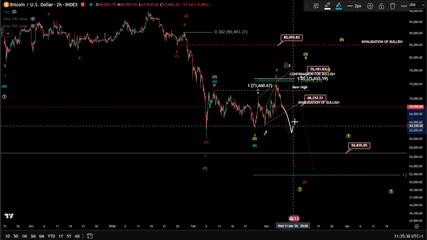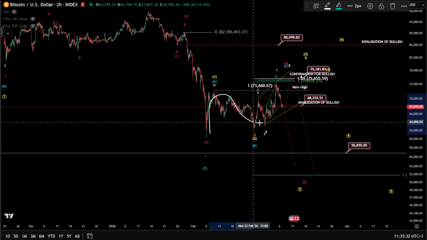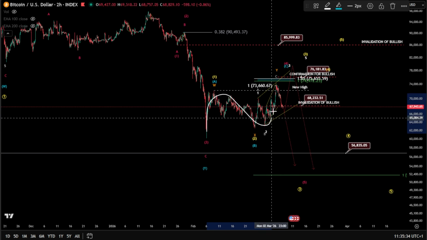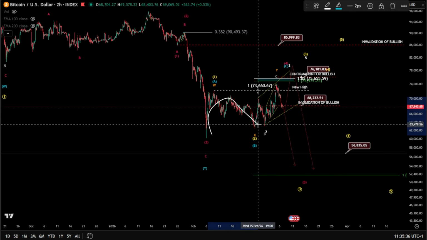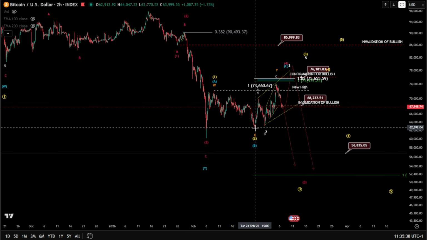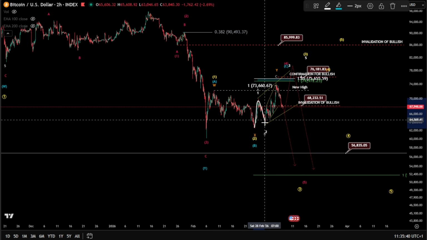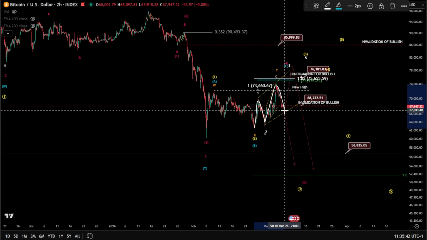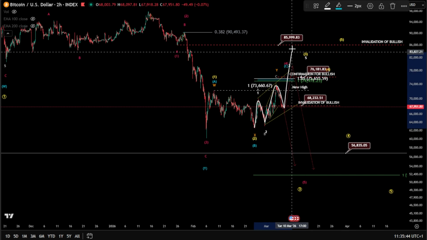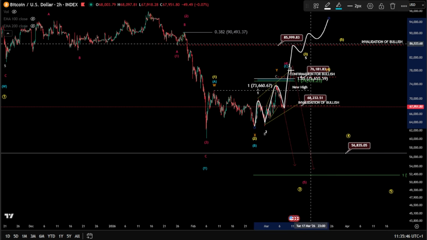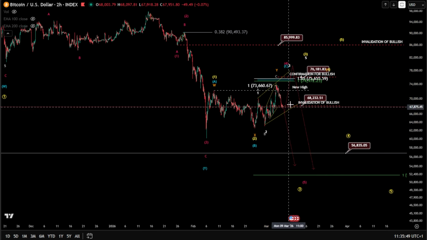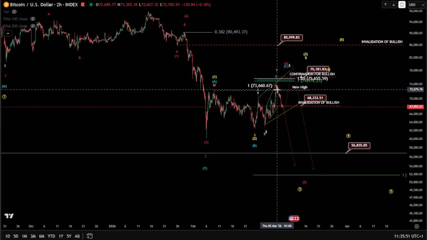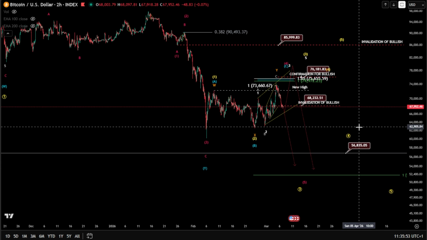The higher possibility is to drop down. We're still corrective at the end, but I'm afraid if this is going to turn into something much higher, because we can still consider another 1-2 here as an expanding diagonal, and then wave 3, 4, 5, in case we are in a regular flat as well. So this possibility is also still there. Nothing is out of the scenario here yet.